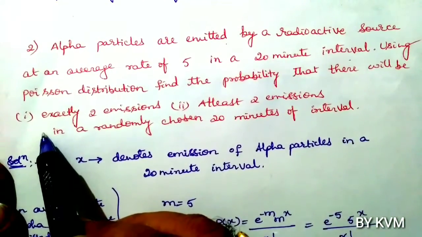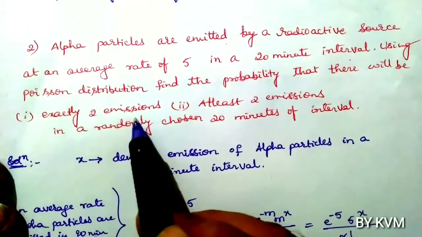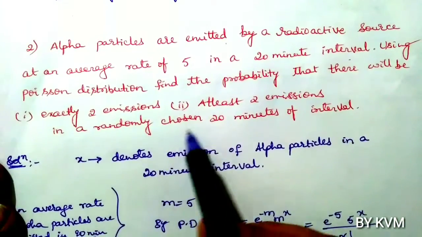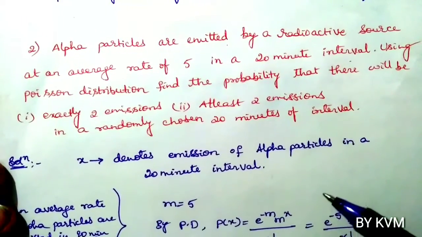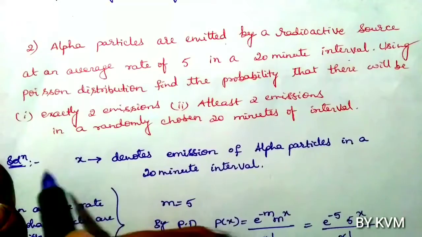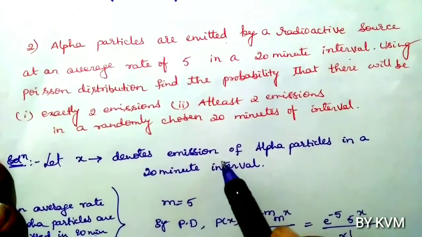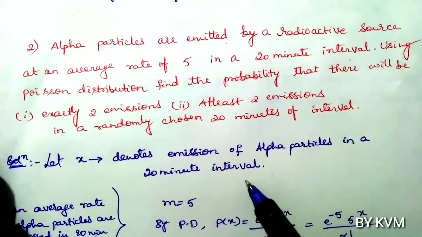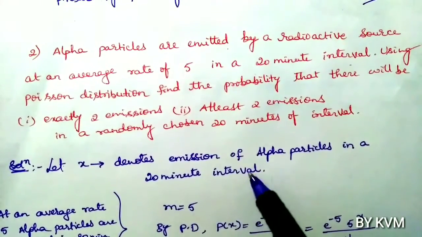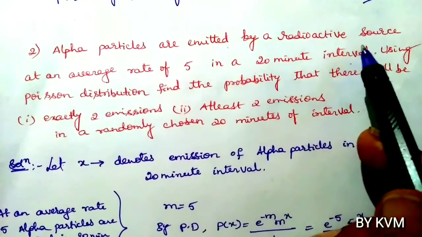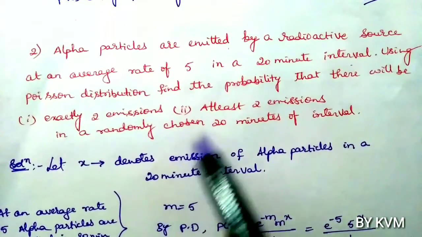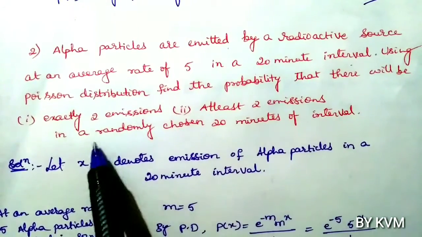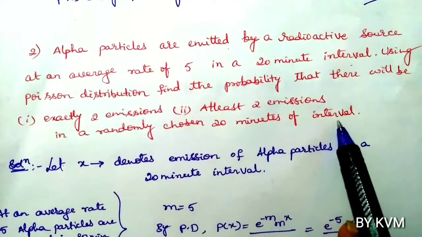first case, exactly 2 emissions. Second case, at least 2 emissions in a randomly chosen 20 minutes of interval. So here let us take that X denotes emission of alpha particles in a 20-minute interval. So alpha particles are emitted by radioactive source, and we have to find the probability that there will be exactly 2 emissions, at least 2 emissions in a randomly chosen 20 minutes of interval.